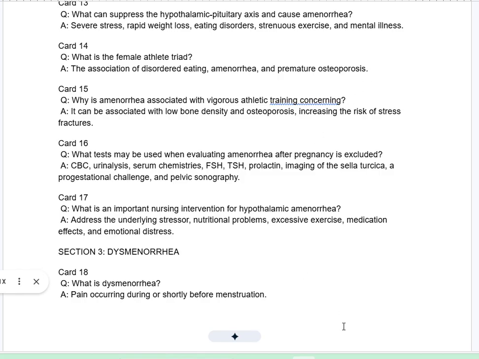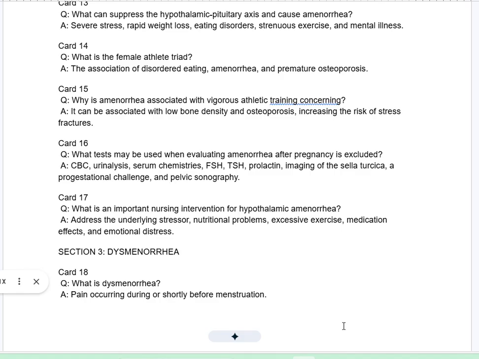Card 15. Q. Why is amenorrhea associated with vigorous athletic training concerning? A. It can be associated with low bone density and osteoporosis, increasing the risk of stress fractures. Card 16. Q. What tests may be used when evaluating amenorrhea after pregnancy is excluded?